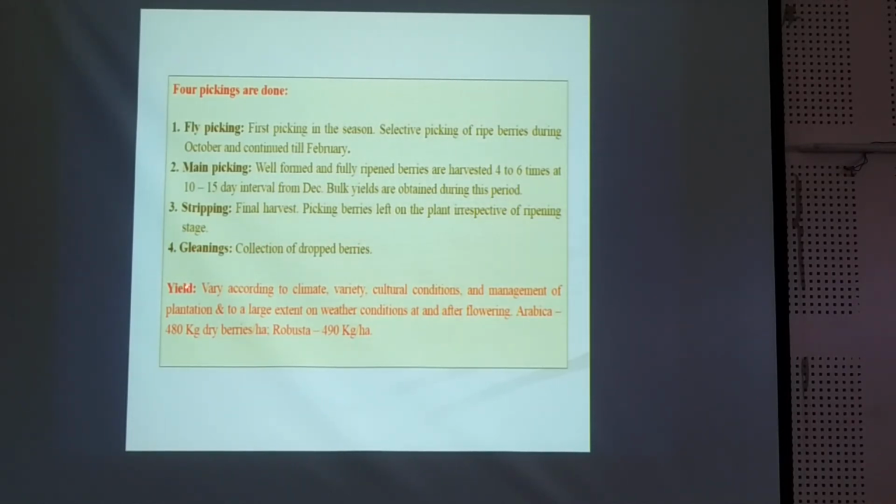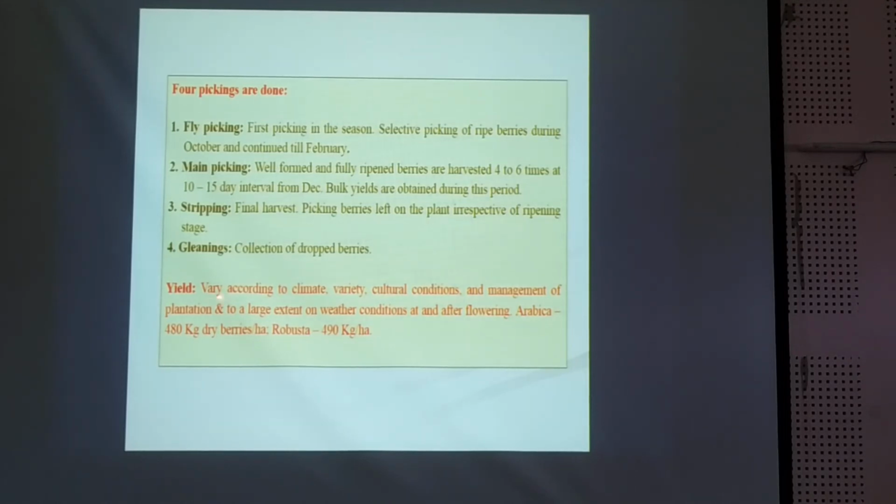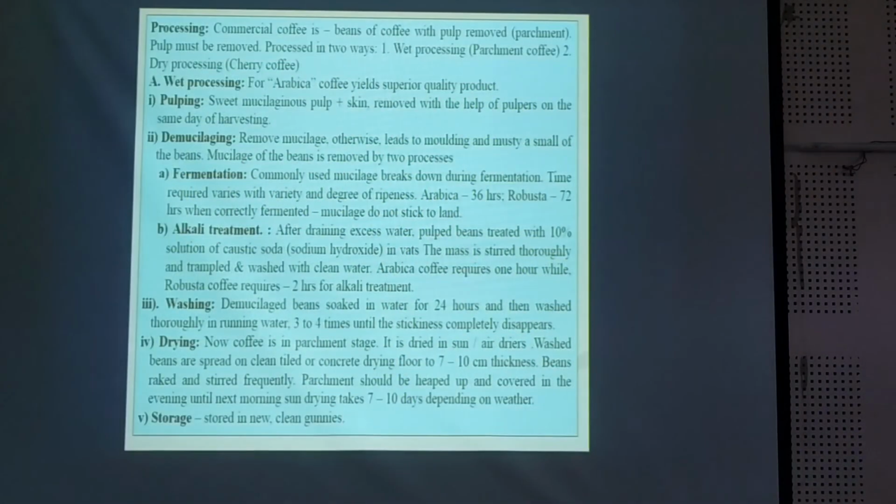And as far as yield is concerned, it varies according to the climate, variety, cultural conditions, and management of the plantation, as well as to a large extent weather conditions at and after flowering. So 480 kg dry berries per hectare is the yield in the Arabica, and for the Robusta it is 490 kg per hectare. These are the fruits.